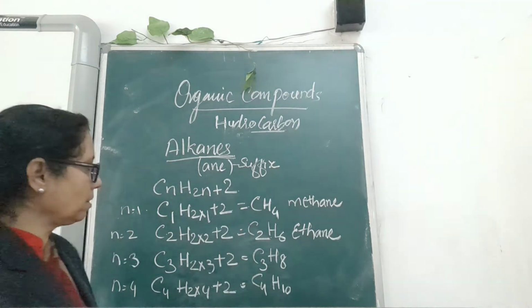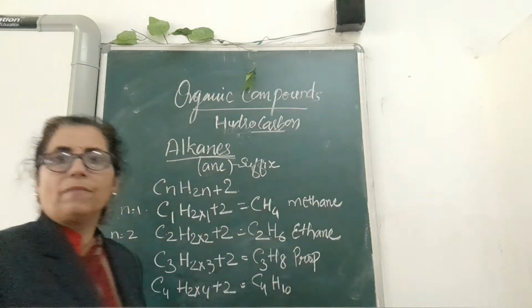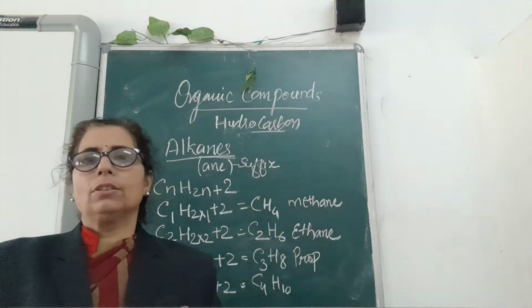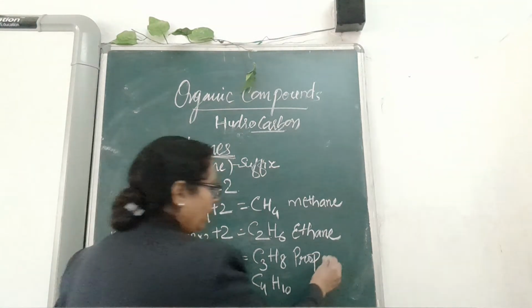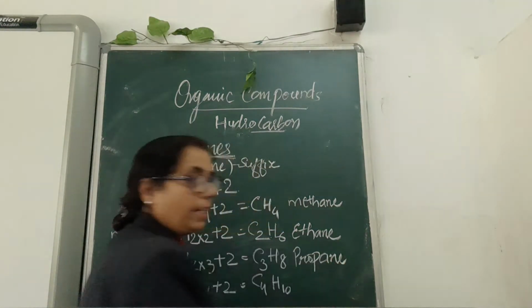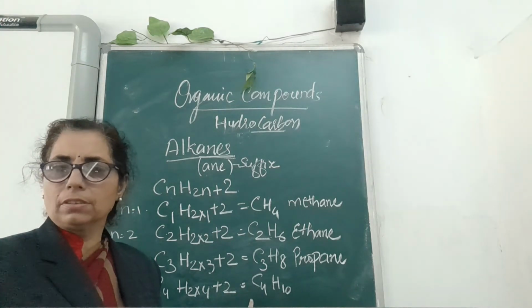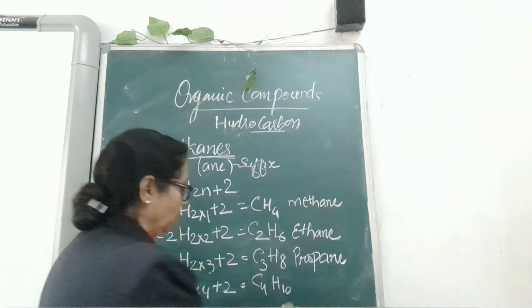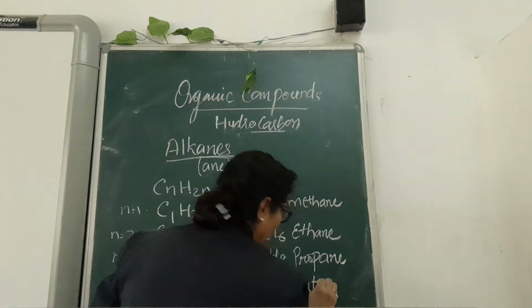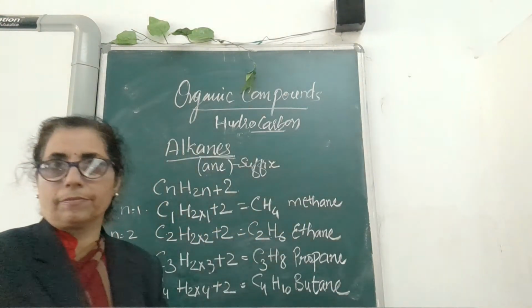When there are 3 carbon, you will use the term prop, and suffix again will be "ane", so the name will be propane. Now come to the 4 carbon. When you are using 4 carbon, you use the term but, and the suffix will be "ane", butane.